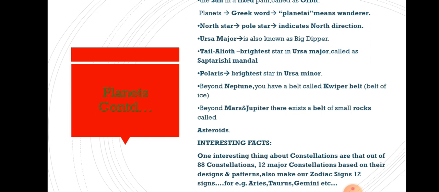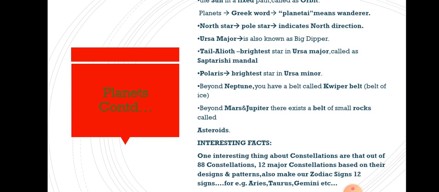If you see the diagram of the Ursa Major constellation, I will put the diagram in the next class for your convenience. So if you see the diagram, the star which makes the tail of the Ursa Major is the brightest star among the 7 stars in that group, and that star is known as Alioth.